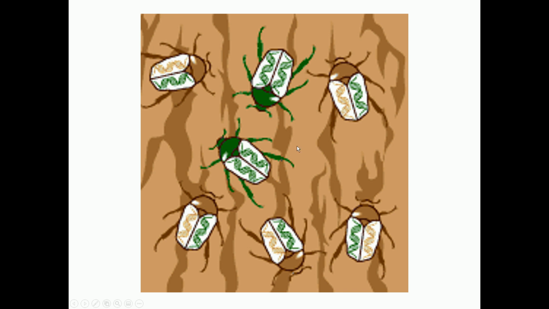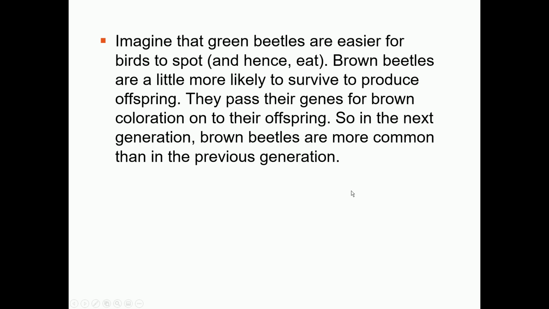So basically you can see that this is just showing a population of some insects. The background is brown and you have some insects with brown color of their body or the green color of the body. The insects which have brown color, the color of their coat will be merging with the ground.